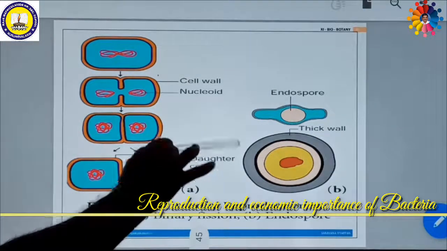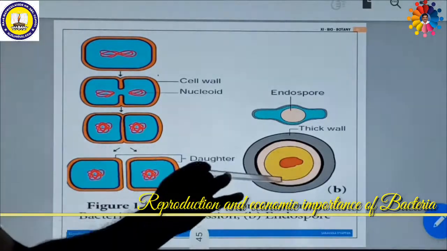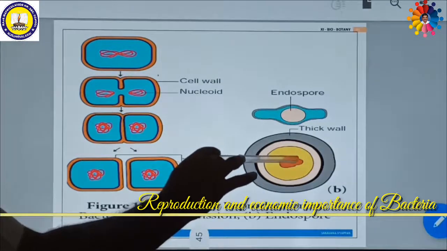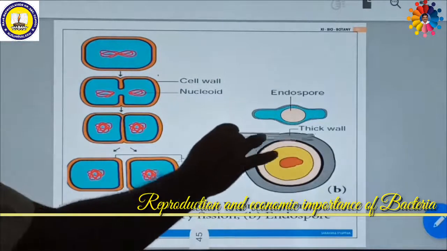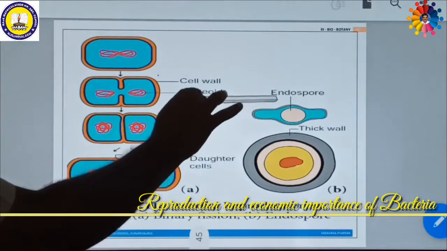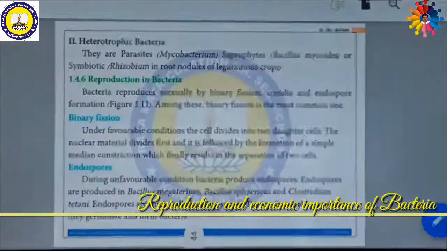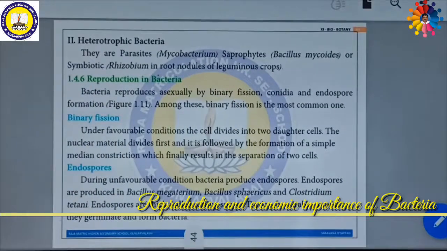Here is another asexual reproduction, endospore formation. So this is a bacterial cell. Around the bacterial cell there is an encapsulation. Gelatinous material is formed around the cell, which forms the endospore. So this is called endospore formation. These are the two asexual reproductive methods.